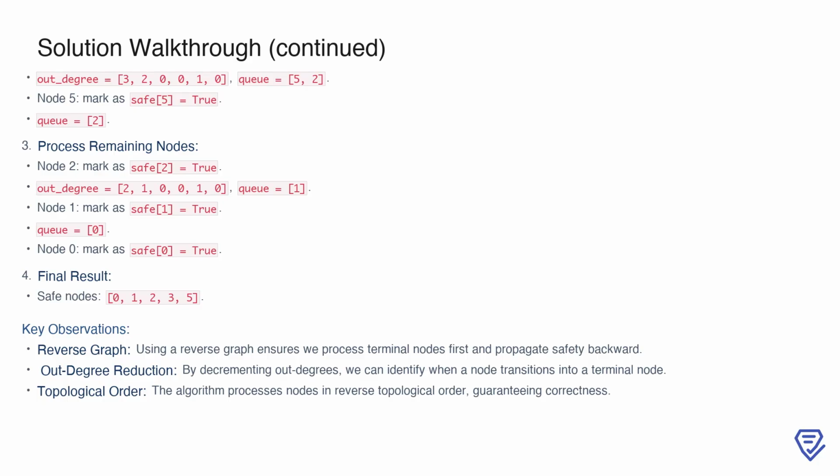Next, node 2 is processed, marked as safe, and its parent node's out degrees are updated. This pattern continues with nodes 1 and 0, which are processed in turn and marked as safe. The resulting safe nodes are 0, 1, 2, 3, and 5. These nodes are sorted to produce the final output, 0, 1, 2, 3, 5. This example further highlights the effectiveness of using a reverse graph and out degree reduction to propagate safety backward through the graph, ensuring all eventual safe states are correctly identified.